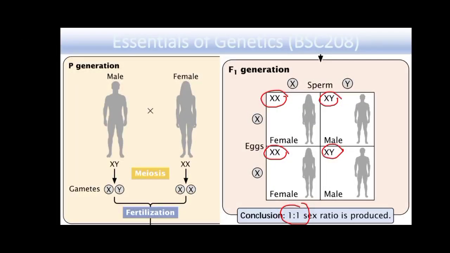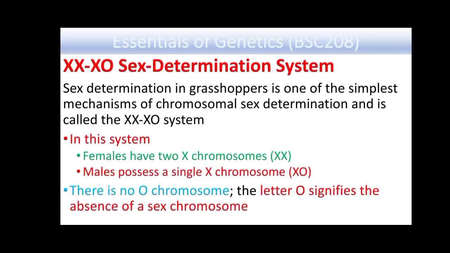So in the case of chromosomal sex determination system, when XX chromosomes are present in the female, and XY chromosomes are present in the male, then there are 50-50 chances of getting the male and female progeny. So first of all, the XX and XO sex determination system.